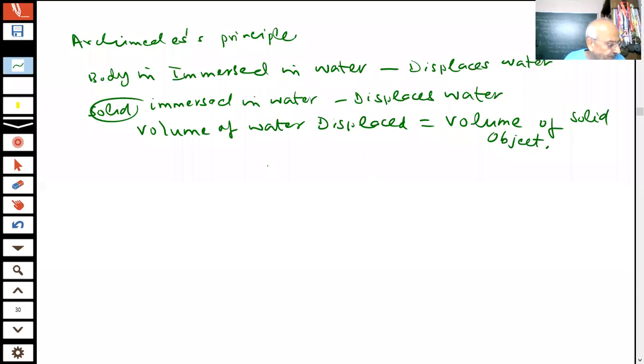ठीक है? So the amount of water that will be displaced will be equal to the volume of the substance. What I am trying to say, student, I hope you understood.